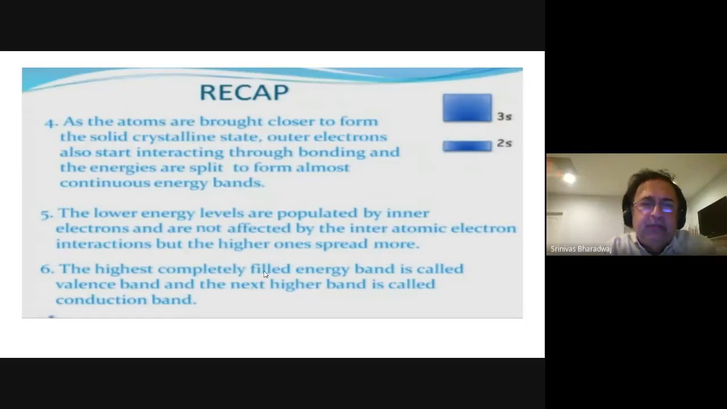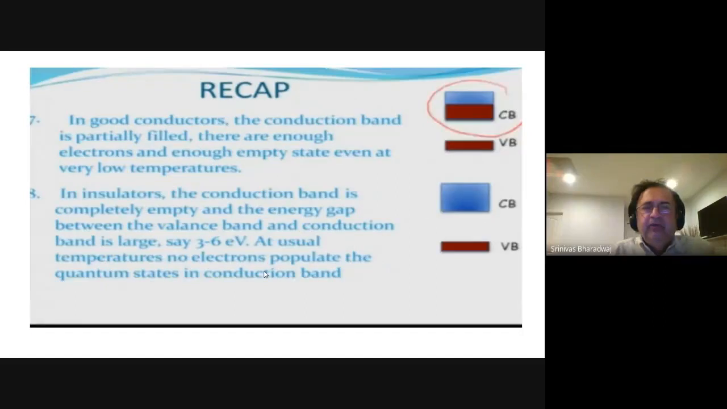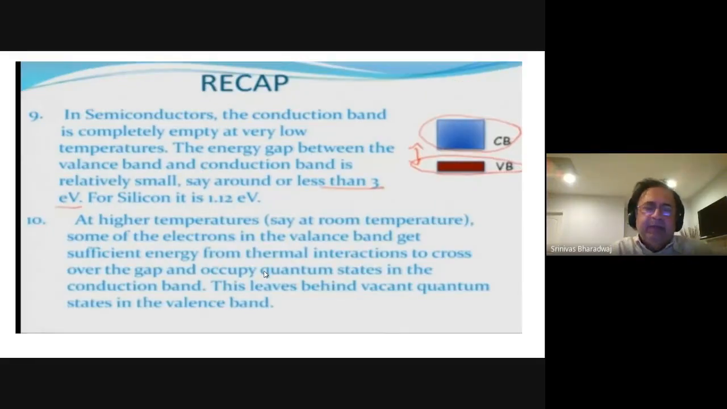The lower energy levels are populated by electrons and not affected, right? But the higher ones tend to be shared a little bit between the various nuclei. In good conductors, the conduction band is partially filled. There are enough electrons in empty states, even at low temperature, so they will flow. In insulators, the conduction band is completely empty, and the energy gap between the valence and the conduction band will be large. So there's not the ability to push the electrons out of being the captive audience of the atom, of the nucleus.